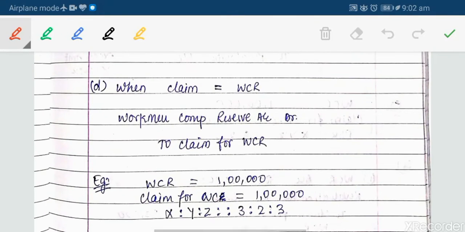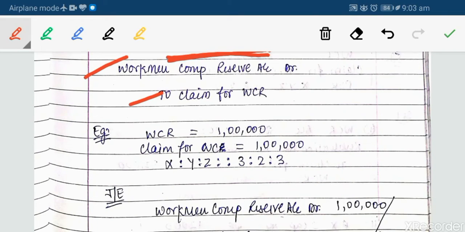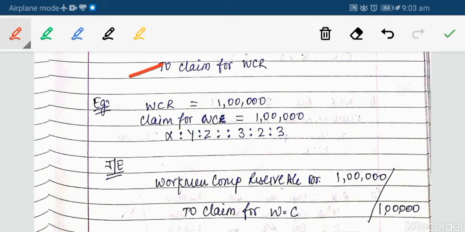So now moving to another case, that is case D, when claim is equal to WCR. When the claim is equal to WCR, then what entry will we pass? Workman compensation reserve account debit to claim for workman compensation reserve account. Let's take an example that if the workman compensation reserve account is 1 lakh rupees, it will be available in the balance sheet, remember, right?